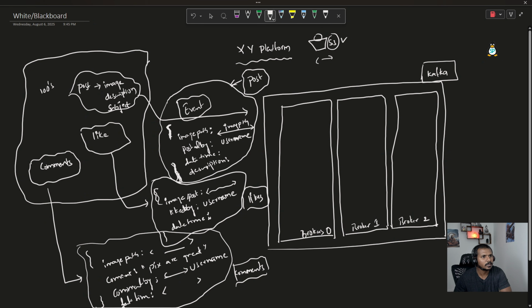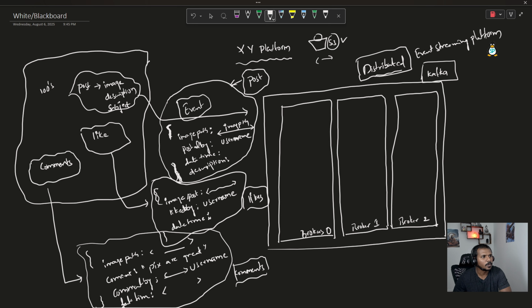Now we understand this Kafka system has three servers. Whenever we have multiple servers in the Kafka platform, we call that a distributed environment. And this whole system, we call a distributed events streaming platform. So if somebody asks what is Kafka, the textbook definition is that it's a distributed event streaming platform. But you know what the events are, right? All these messages coming from this mobile application are the events, and these events will eventually come to all these Kafka brokers.